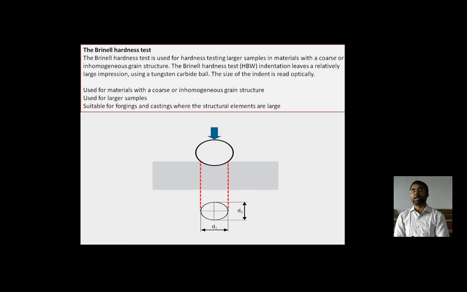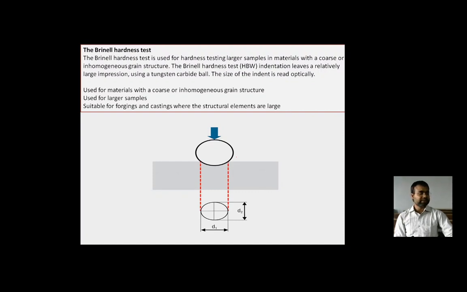Next is the Brinell hardness test. We talked about the various low comparative load hardness tests on fine thickness and normal thickness materials. Now we are going to discuss the Brinell hardness test, which applies the maximum load, in the range of 300 to 3000 kilograms, on a material having a thickness of more than 50 mm to 100 mm.